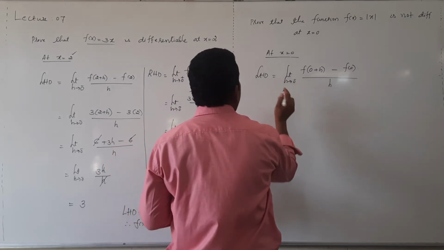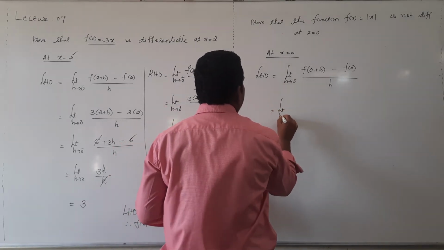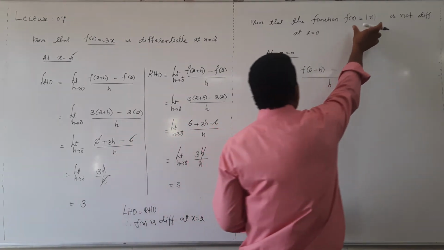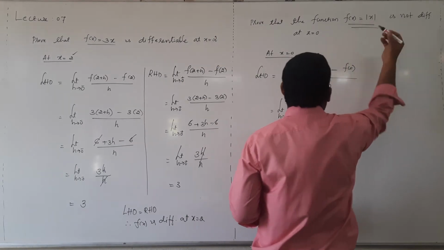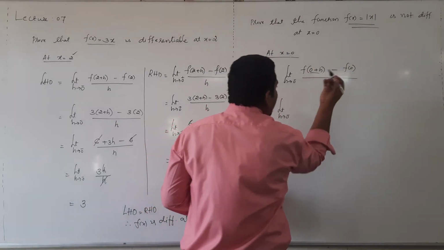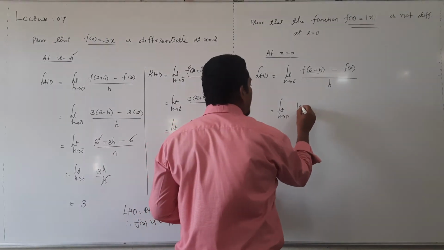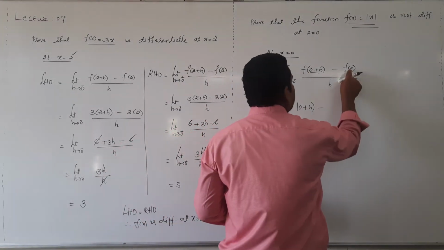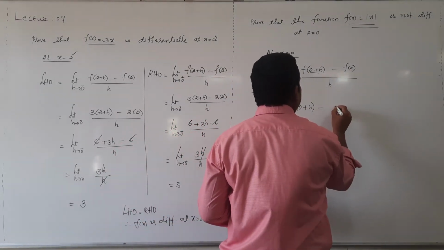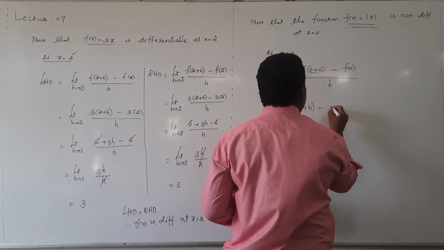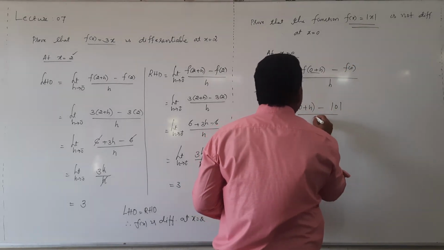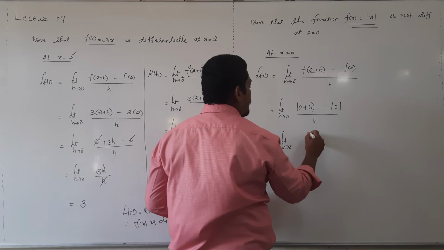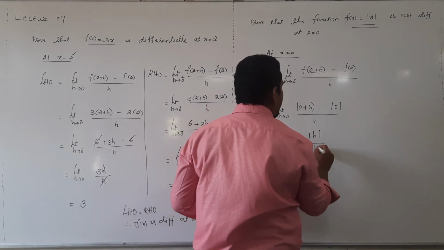Now that's equal to limit h tending to 0 minus, what is f of 0 plus h? Our f of x is modulus of x. In place of x we have this value 0 plus h, means modulus of 0 plus h. Replace x as this value. In this function replace x as 0, then modulus of 0 plus h divided by h, limit h tending to 0 minus modulus of h divided by h.